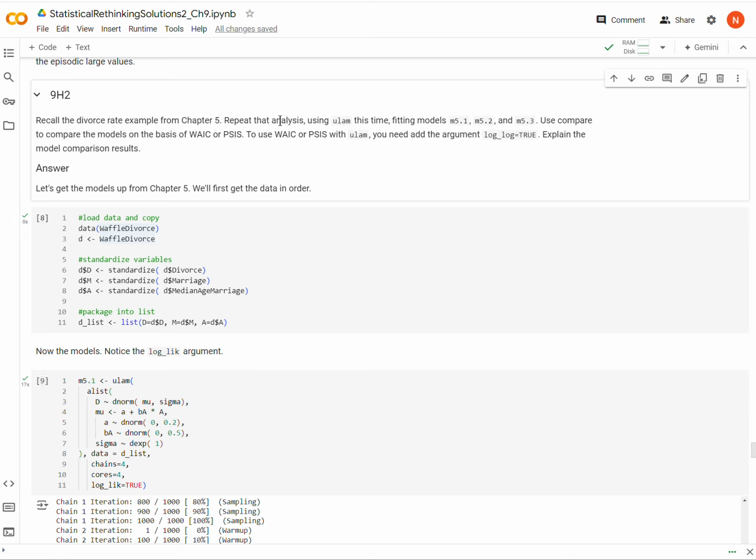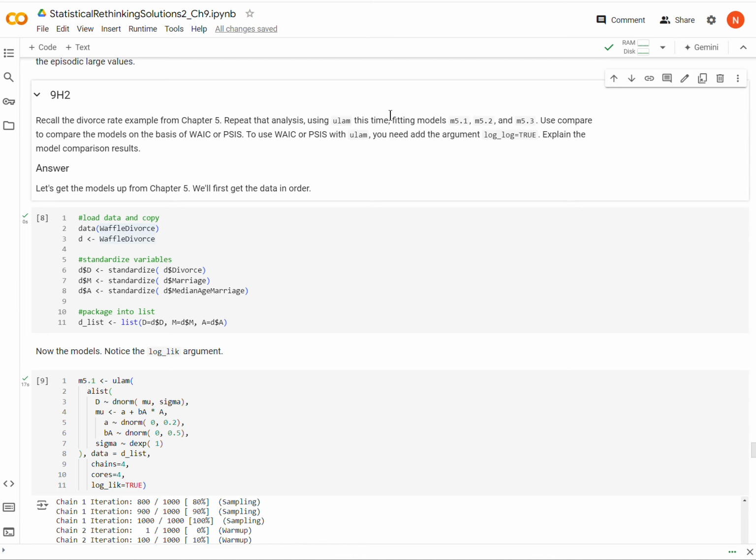We're going to repeat that analysis, but if you recall, we've only now learned how to use Markov chain Monte Carlo with the ulam command. Previously we were using a different method called quap in the rethinking package. So we're going to refit those models, but now using ulam. We're going to refit models M5.1, 5.2, and 5.3, and then compare the models with WAIC and PSIS.